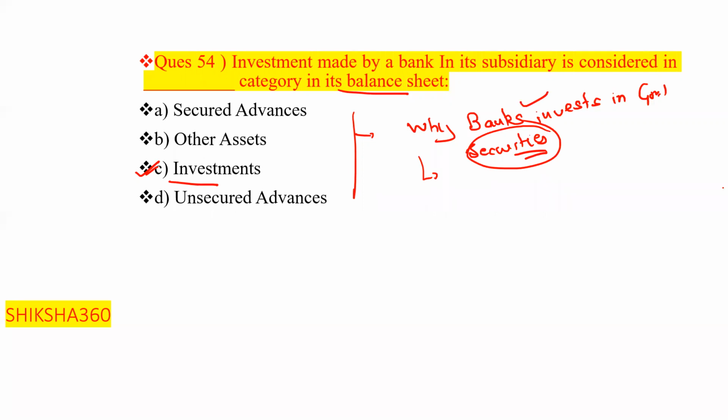We already know there is not much output from that, and they will not get more benefit from it, but they will get one thing, that is to satisfy the SLR requirements, the statutory liquidity ratio. For satisfying the SLR requirements, banks mainly invest in government securities.